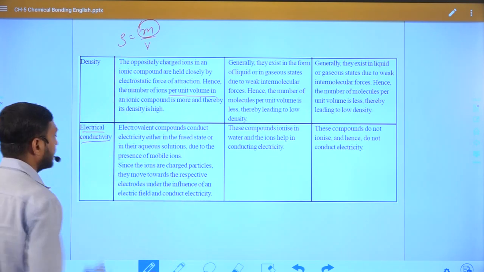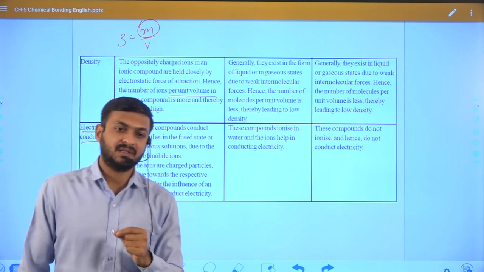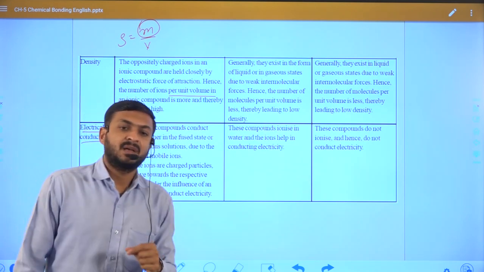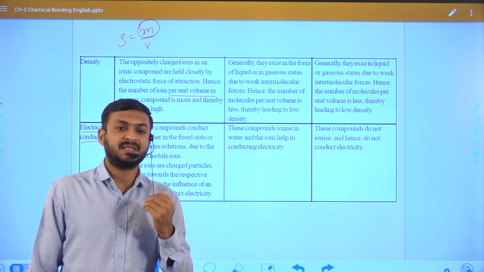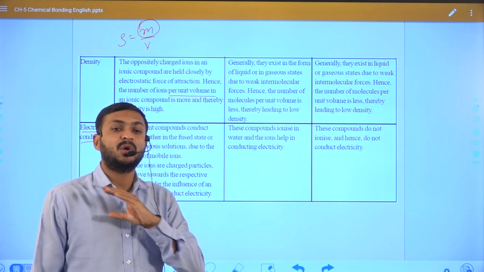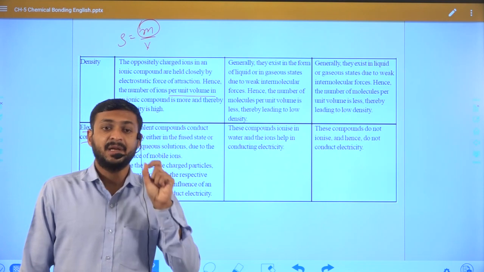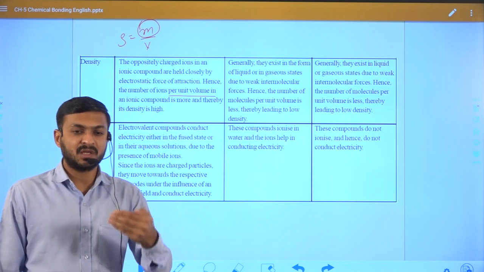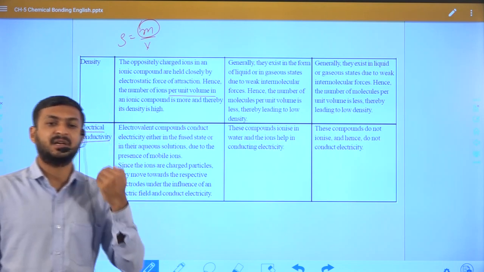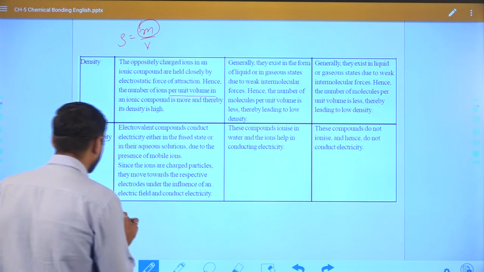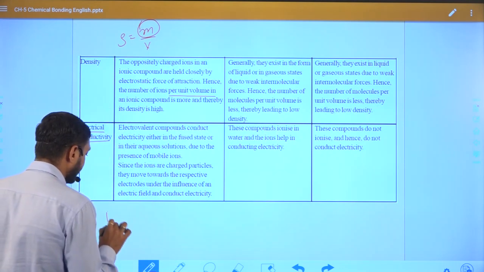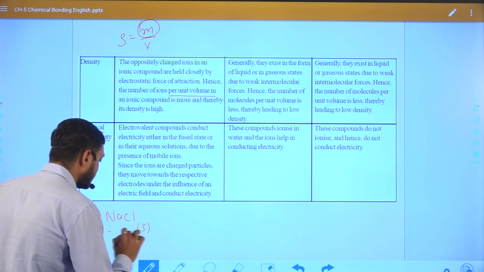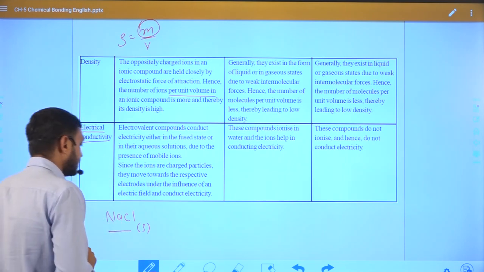If we consider electrical conductivity, we discussed that the ionic compound exists as a solid, but in the solid state it does not conduct electricity. In the molten state or its aqueous state it conducts electricity. How can we explain this? Suppose we take NaCl. NaCl exists in the solid state, and in the solid state it does not conduct electricity.